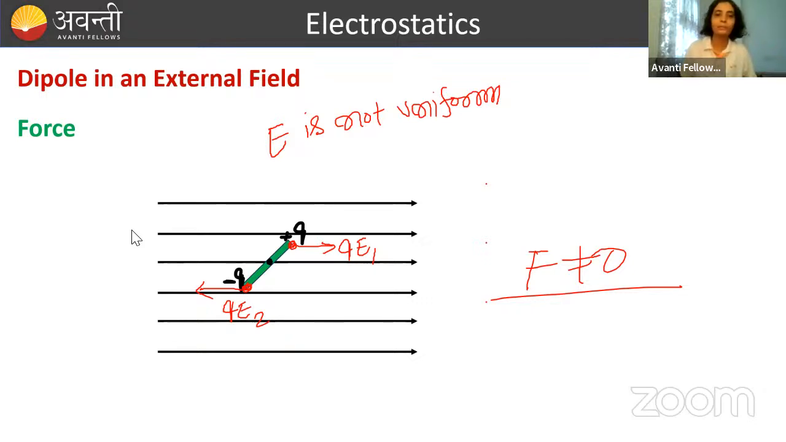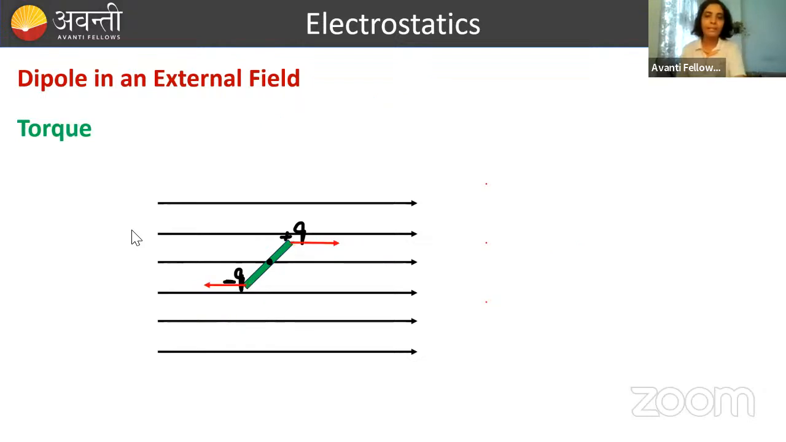And these two things are what? If the field is uniform, force is zero. If it is non-uniform, force is not zero. Okay. Next, we will see if torque will act on it or not.